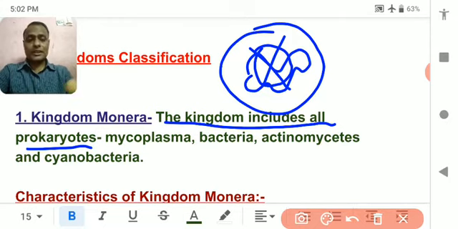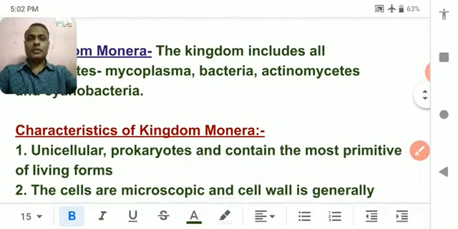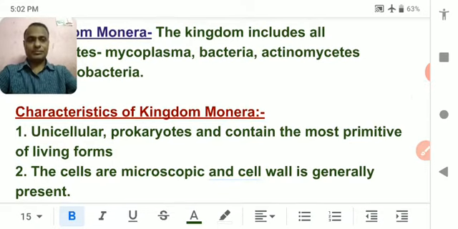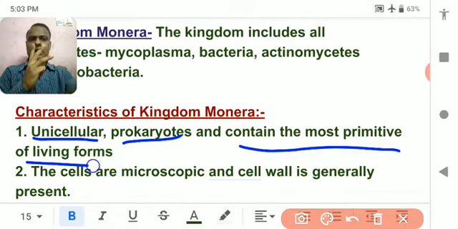So what kind of organisms belong to kingdom Monera? They are mycoplasma, bacteria, actinomycetes and cyanobacteria. Let's study everyone very clearly. First of all, we are going to study the basic characteristics of kingdom Monera. First, all the members of kingdom Monera are unicellular. Very important topic. Second, they are prokaryotic. This means they have no nucleus in their cell. Third, they are the most primitive kind of living organism. Primitive means a very old kind of organism.